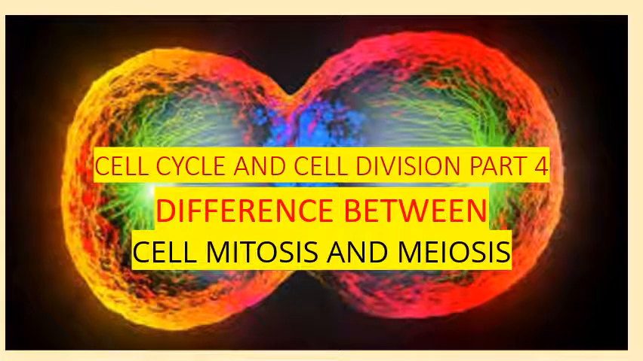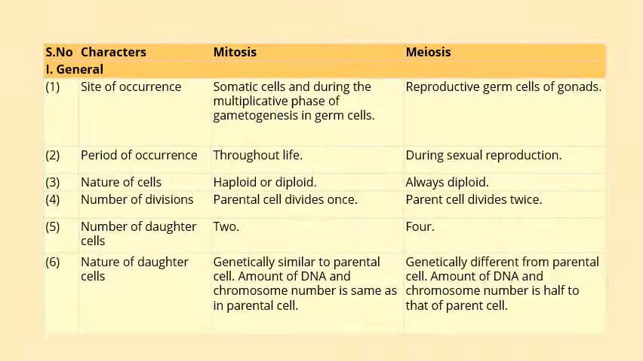Today in this video, we are going to discuss the difference between mitosis and meiosis. In our previous video, we studied all the stages of cell division in mitosis and meiosis. When we are talking about the difference between these two, the first difference depends on the site of occurrence. Mitosis occurs in somatic cells, and during the multiplicative phase of gametogenesis in germ cells, whereas meiosis occurs in reproductive germ cells of the gonads.